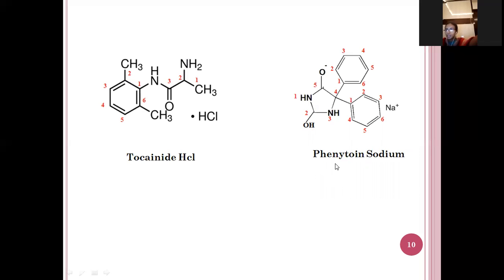acid. Next, phenytoin sodium. If you see the structure here, this is the sodium, and this is the imidazole structure. See here, a 5-membered ring with 2 nitrogen atoms. So this is the imidazole. In the second position, a hydroxyl group is attached. In the fourth position, 2 phenyl groups are attached, and in the fifth position, an oxygen group is attached. This is the sodium, this is the imidazole structure.